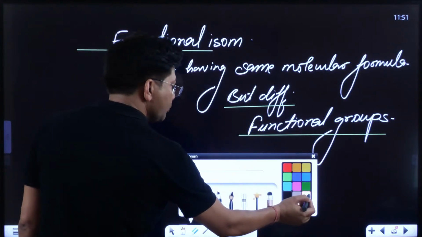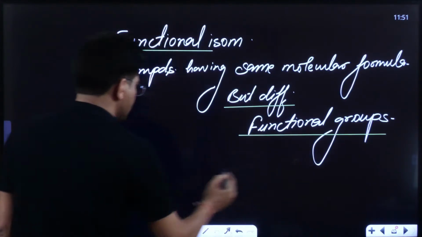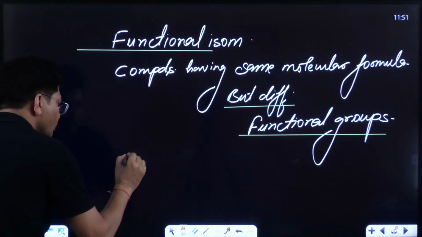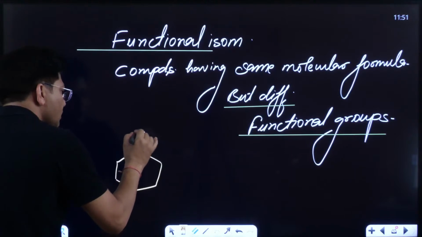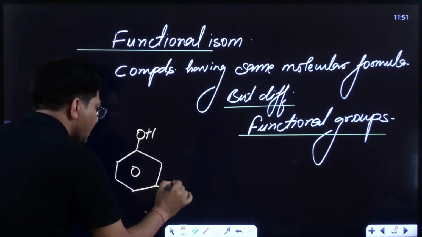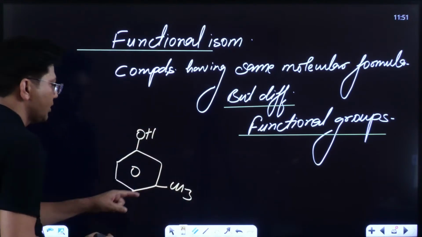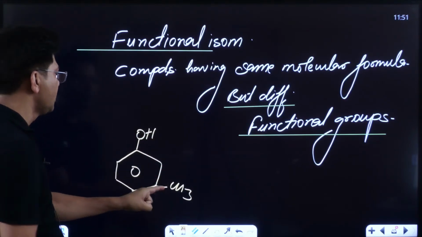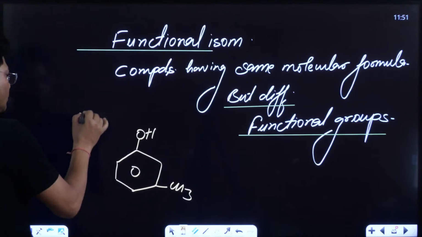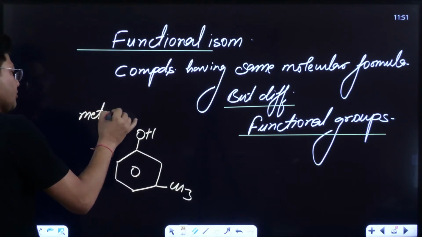Now see, everyone, suppose I take one organic compound like this, phenol with a methyl group. When methyl and OH are there it is known as cresol, and this is the meta position, so I will say metacresol.